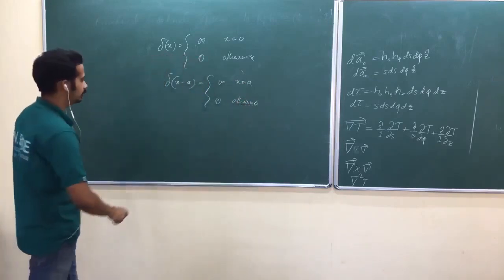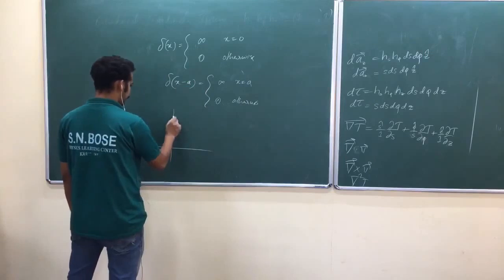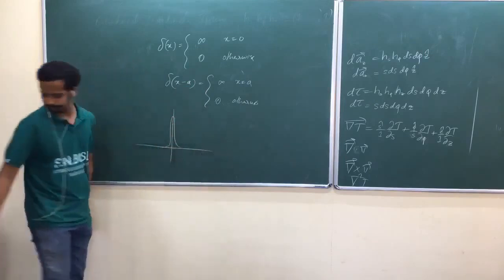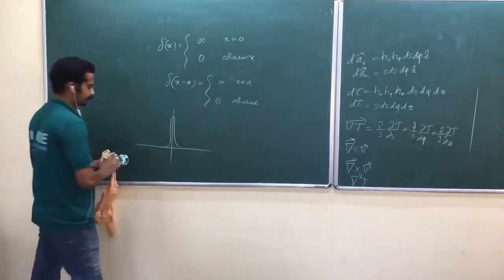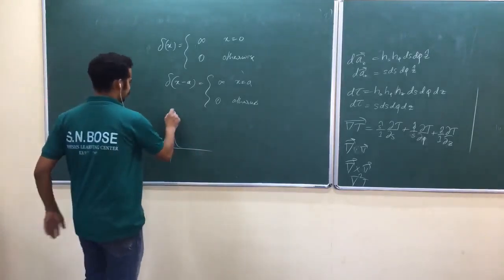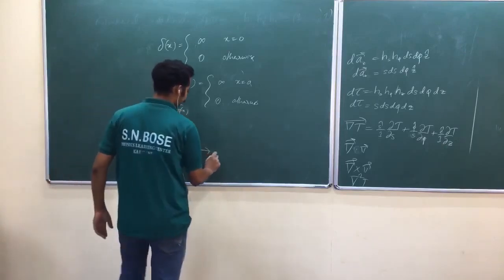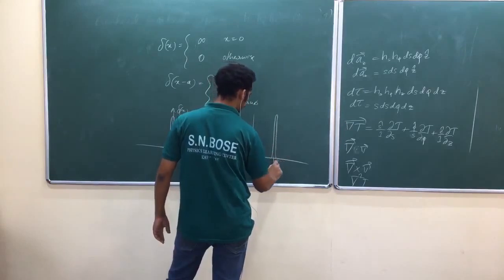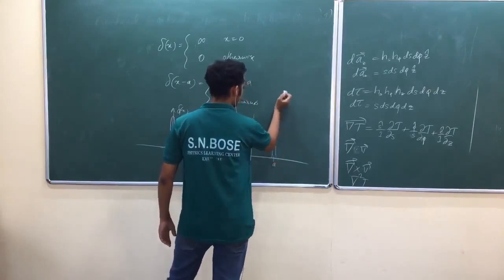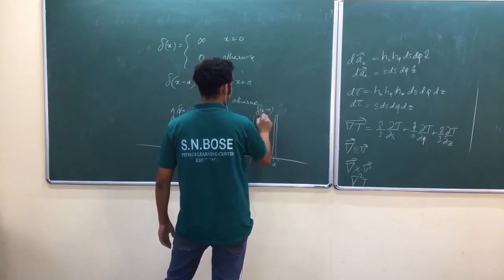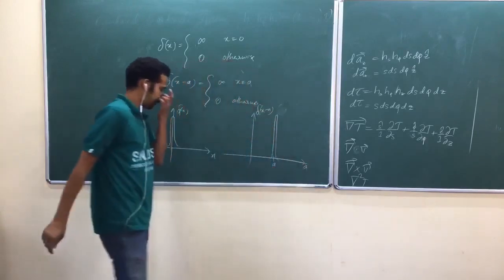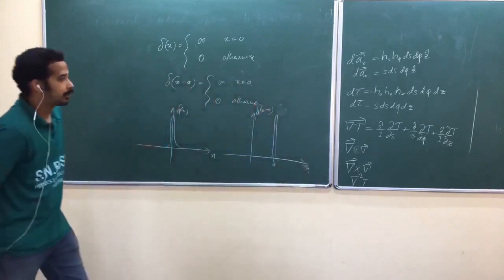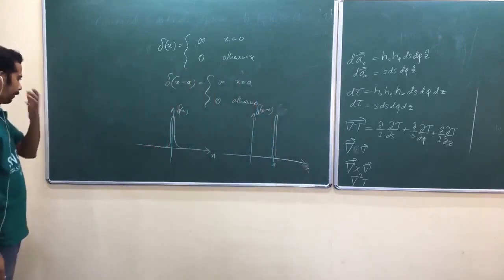How do you draw it symbolically? Delta of x, you can symbolically draw it like this, delta of x as a function of x, and delta of x minus a here. But we had one more condition, do you remember?